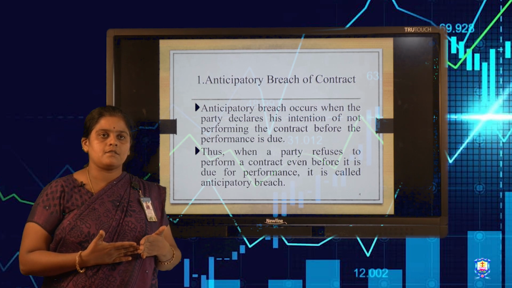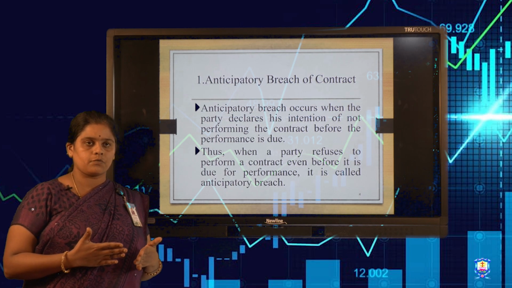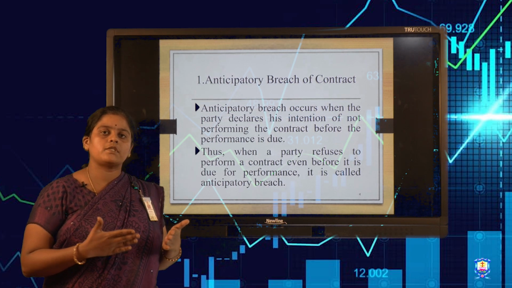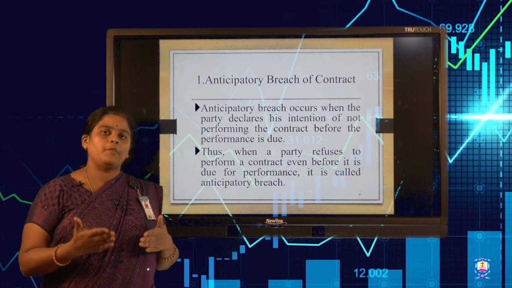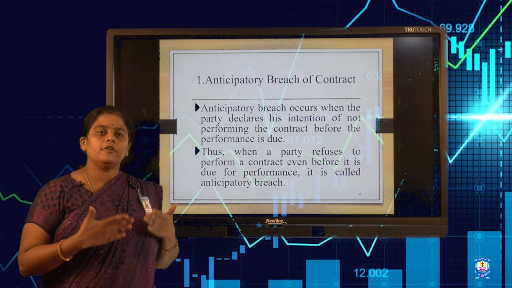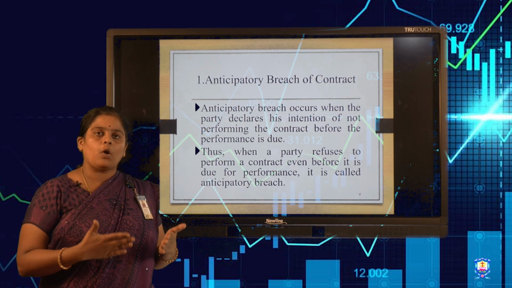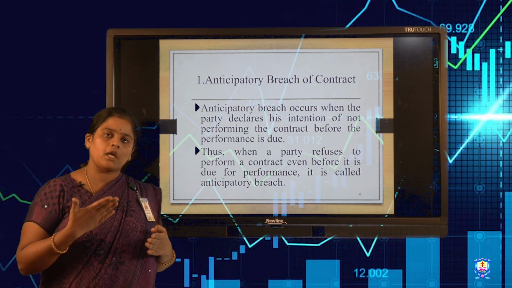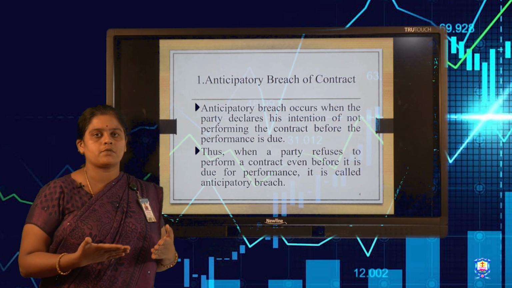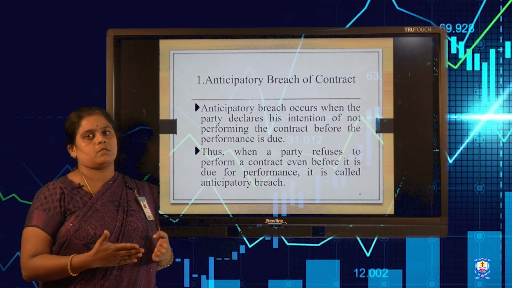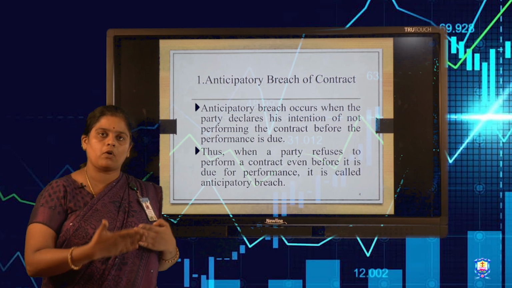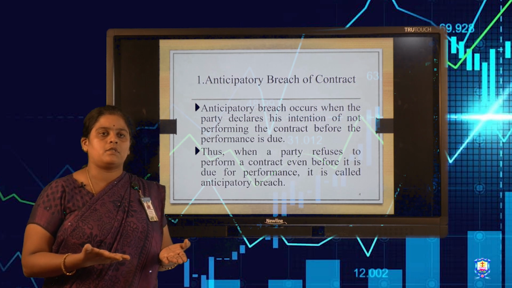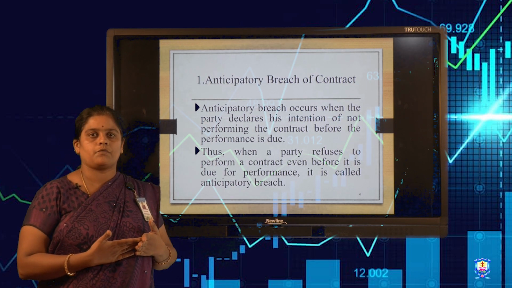We can take an instance: Peter agrees to sell 100 bags of sugar to John on the agreed day. If Peter is to sell the 100 bags of sugar to John by the due date, but may not sell them, and that party communicates before the time itself that he is unable to supply the goods, that type of breach is called anticipatory breach of the contract, because the party says beforehand that he cannot supply the goods.